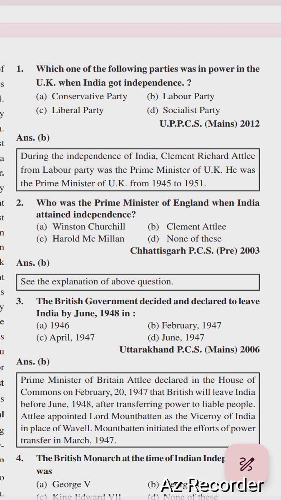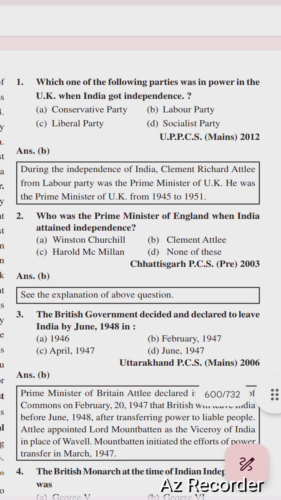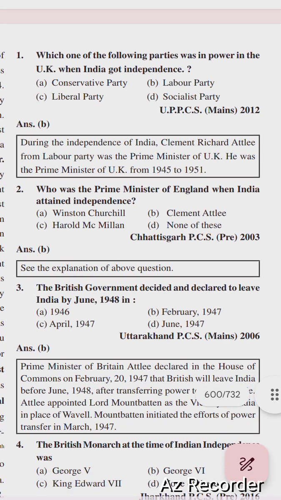Which one of the following parties was in power in the UK when India got independence? Options are Conservative Party, Labour Party, Liberal Party and Socialist Party. Right option is option number B, Labour Party. During the independence of India, Clement Richard Attlee from Labour Party was the Prime Minister of UK. He was the Prime Minister of UK from 1945 to 1951.